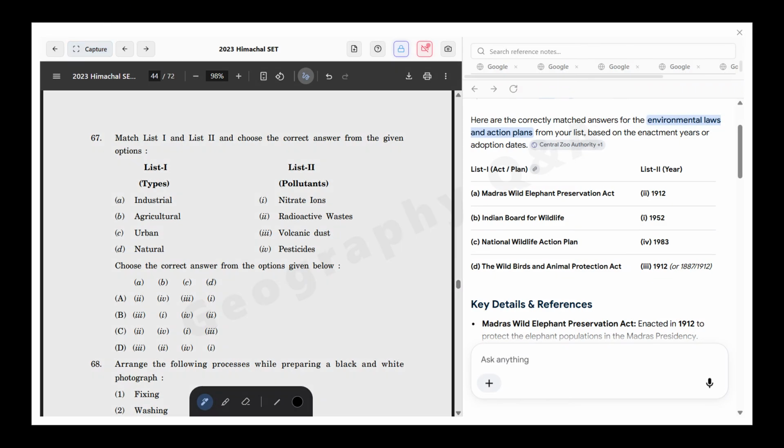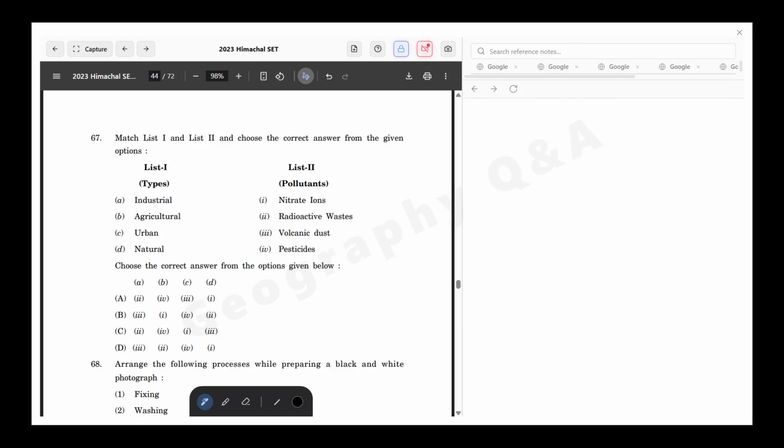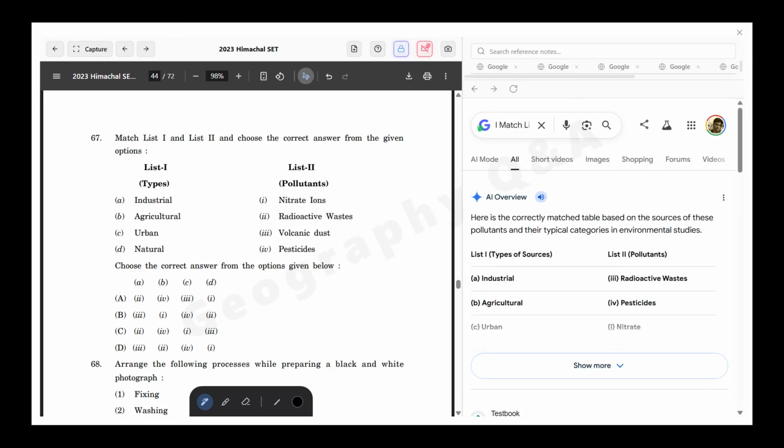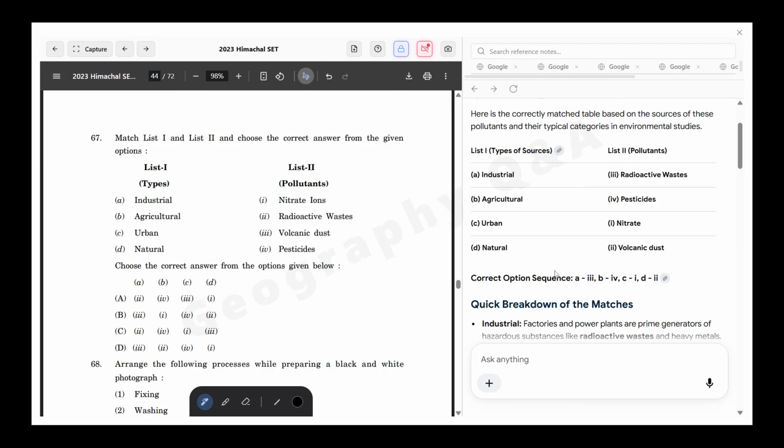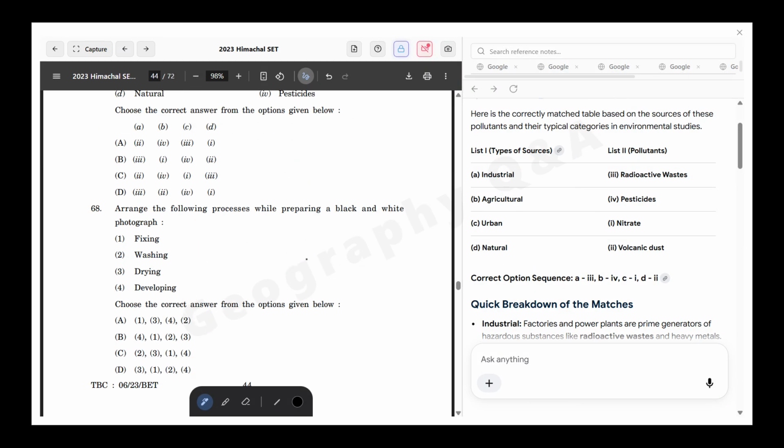Followed by the next question, matching type 1 and type 2: industrial, agricultural, urban, and natural. The pollutants are nitrate ions, radioactive waste, volcanic dust, and pesticide. So the industrial one is radioactive waste, agricultural is pesticide, urban is nitrate, and natural is volcanic dust.